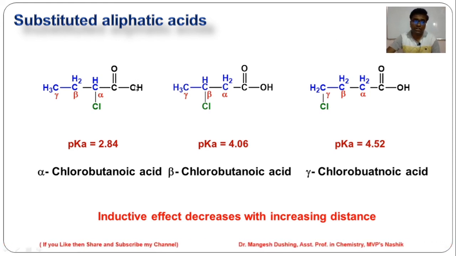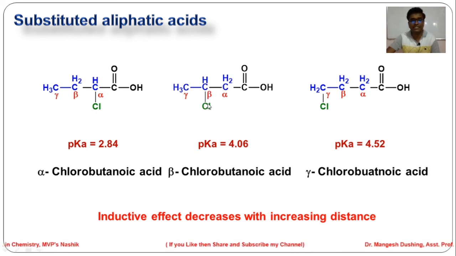On dissociation of this OH group, O minus will form, this is the conjugate base. This negative charge is stabilized by the minus I effect of the chlorine atom. If the chlorine atom is near to this O minus, then the minus I effect is higher. As the distance between this O minus and the Cl increases, the minus I effect goes on decreasing.